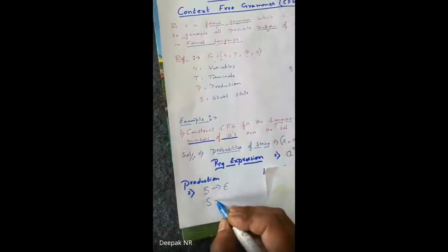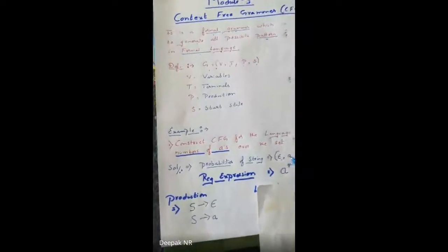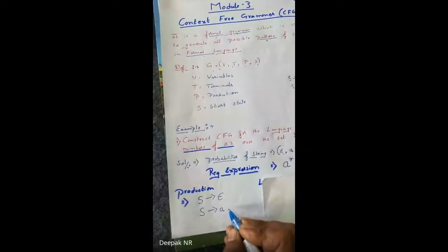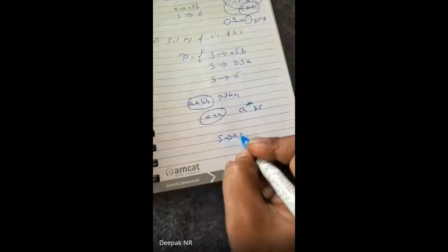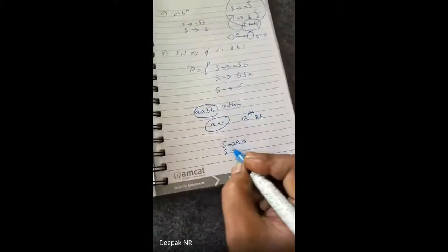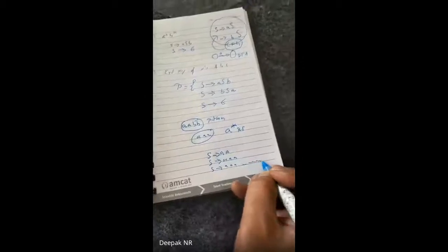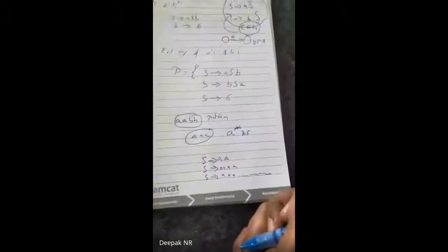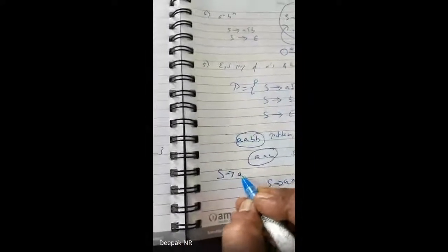Now for one time occurrence of A, I write S tends to A. Clear? This is done. Now for 2 A's, I write S tends to AA. I can write 3 A's, S tends to AAA, 4 A's, S tends to AAAA. How many times do I have to write this? Don't you feel I'm writing the same task repeatedly? Instead of that, can't I make it a self loop? S tends to A was the least one.